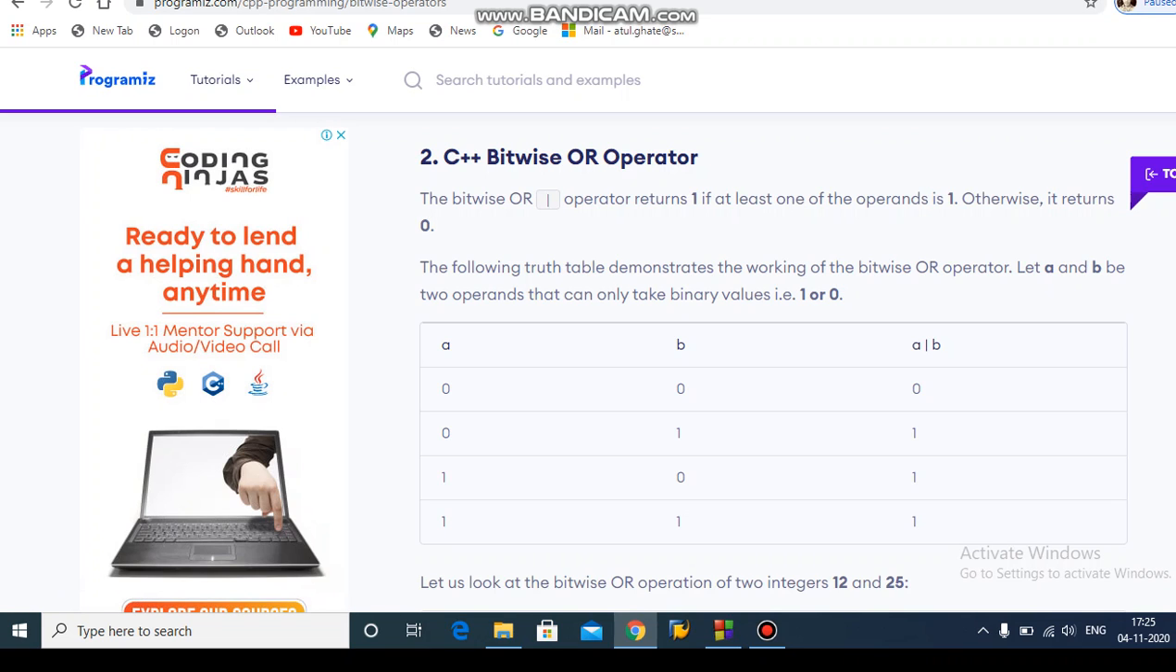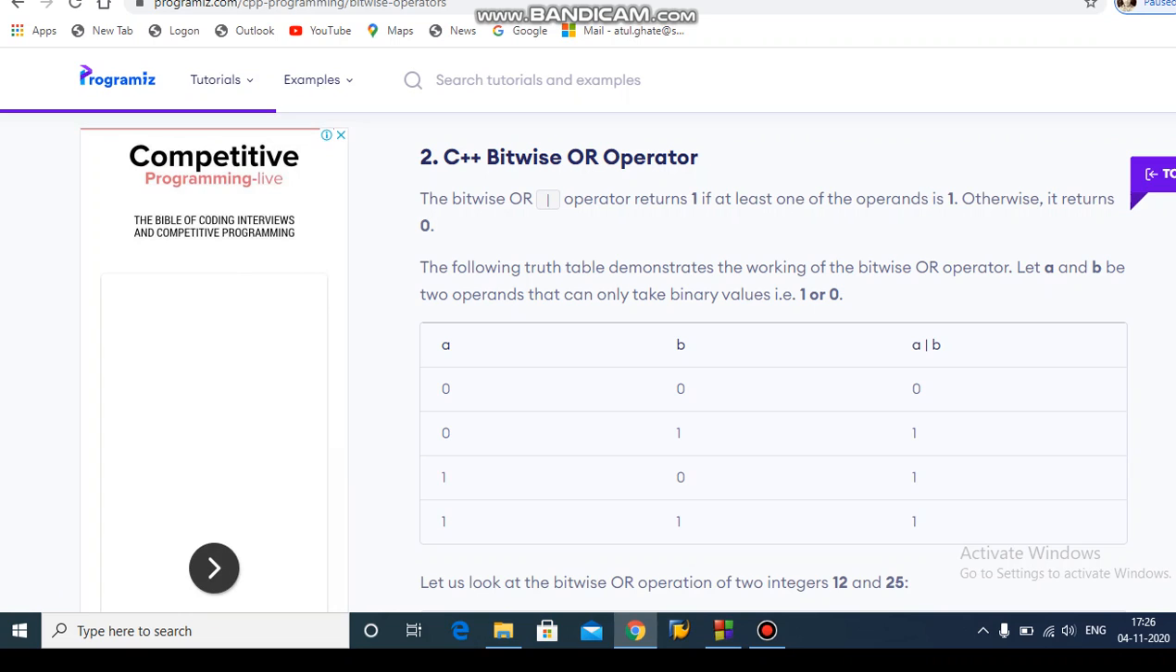Again I am repeating, the bitwise OR operator returns 1 if at least one operand is 1, otherwise it returns 0. The following truth table demonstrates the working of the bitwise OR operator. I am always saying, let A and B be the two operands that can only take binary values, that is 1 or 0. So this is the predefined truth table for bitwise OR.